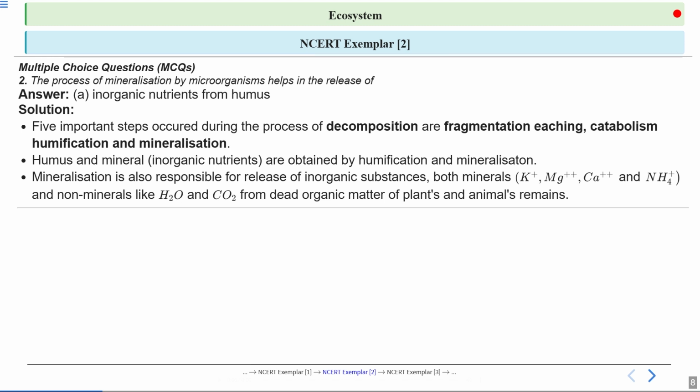Now, mineralization is also responsible for release of inorganic substances, both minerals and non-minerals like water and carbon dioxide, from dead organic matter of plants and animals remains. Okay, what all minerals are released? Potassium, magnesium, calcium, and ammonium.